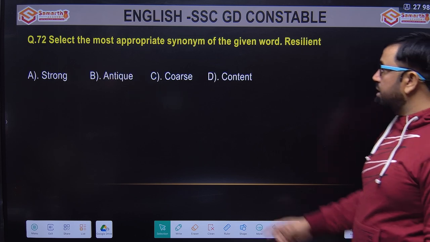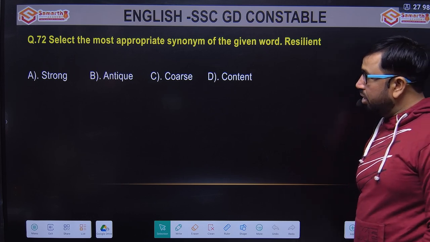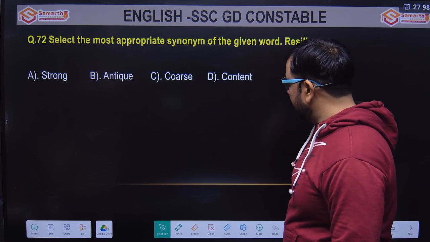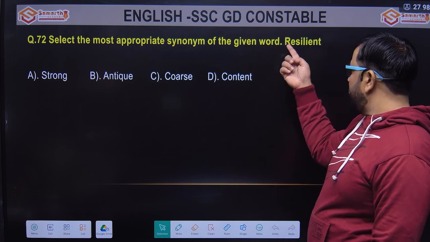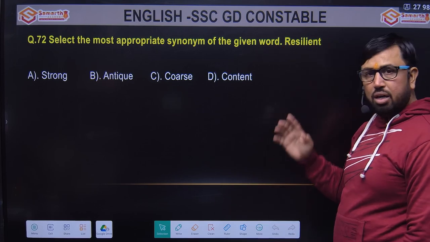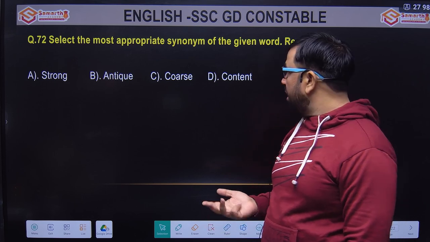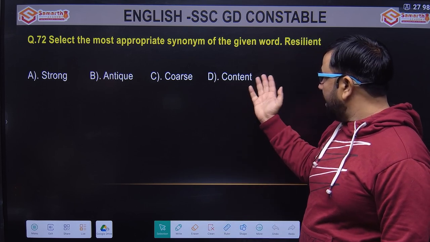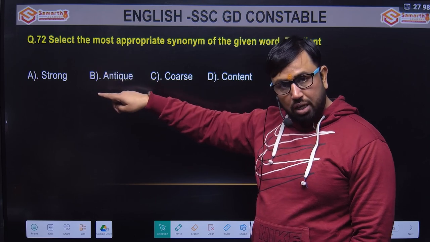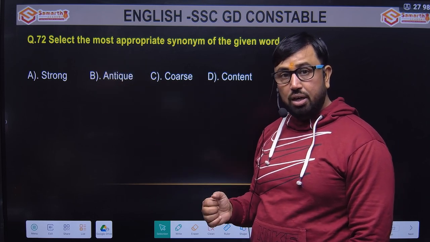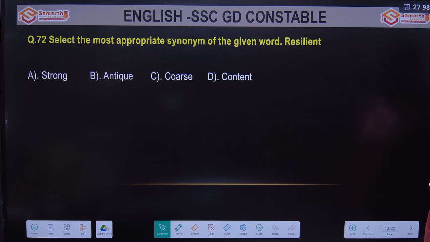Again, we have to see the synonym of the given word. The word is resilient. Options are strong, antique, force, content. So in order to get the answer, maybe you should be familiar with this word resilient. Like, India is a resilient country with a resilient economy. Content is satisfied, coarse means rough, antique means old, so strong it is. Like India is a resilient country, India is a strong country. So strong is the best option here for the word resilient.